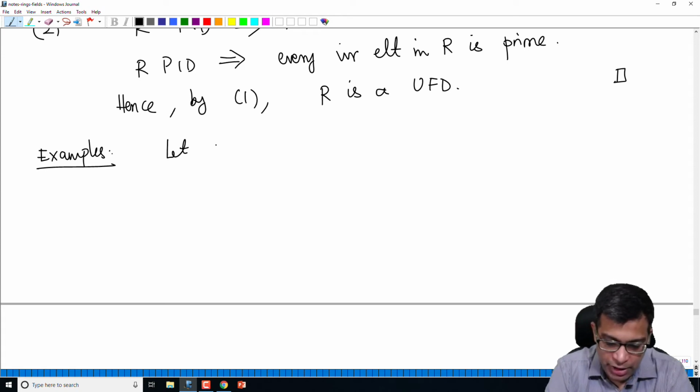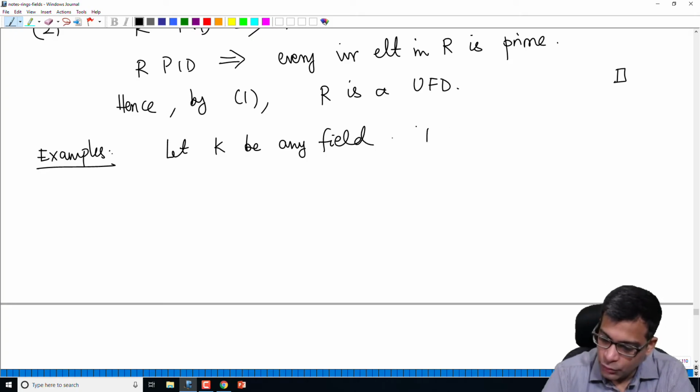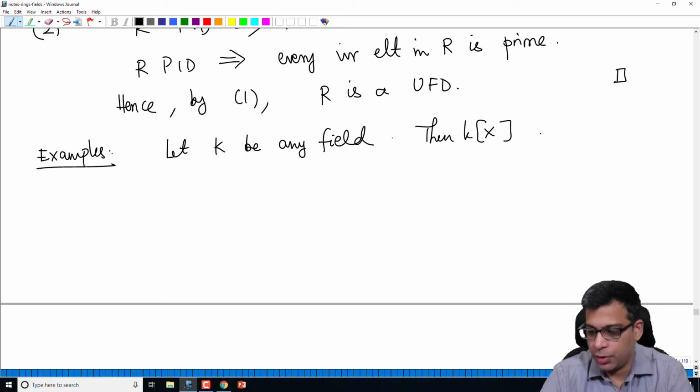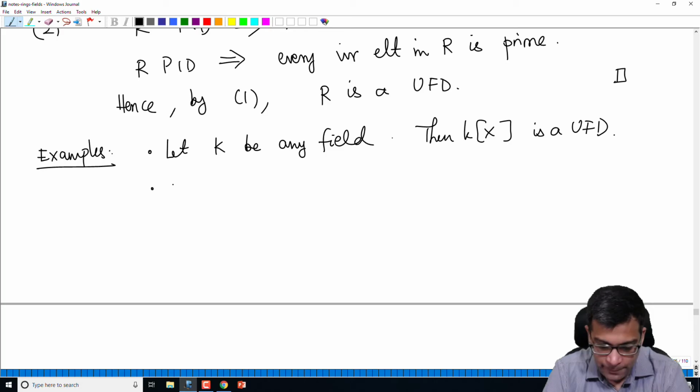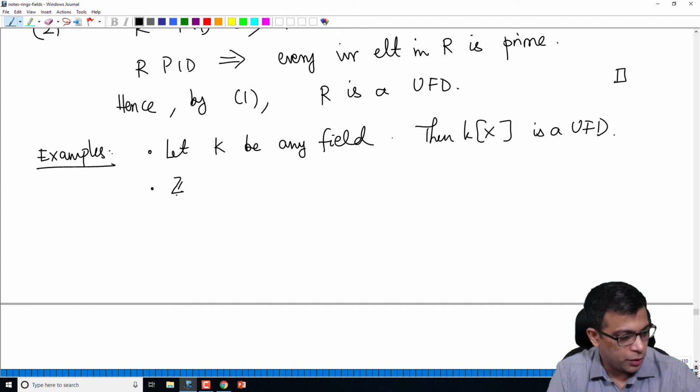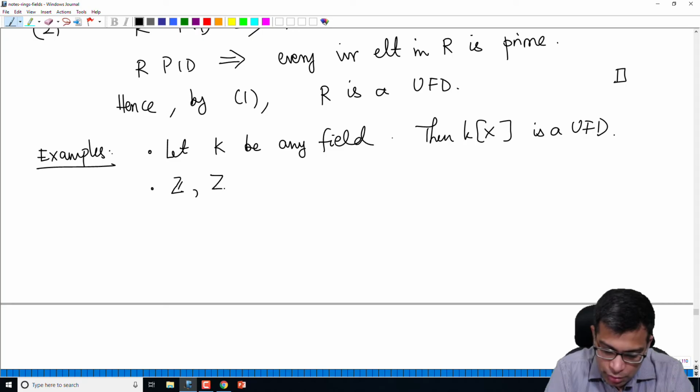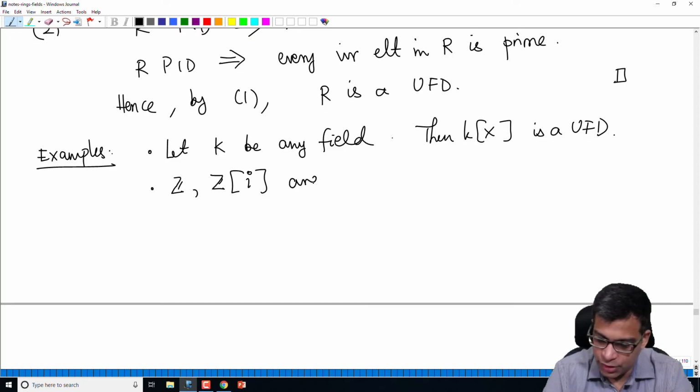UFDs. So let K be any field, then K[x], the polynomial ring in one variable over K, is a PID, hence a UFD. We already know that it's a PID because we can divide elements in K[x] using Euclidean division, using the degree as our size function. So it's a UFD. Similarly, Z of course is a UFD, that we know, but we know also that Z[i] is a UFD.